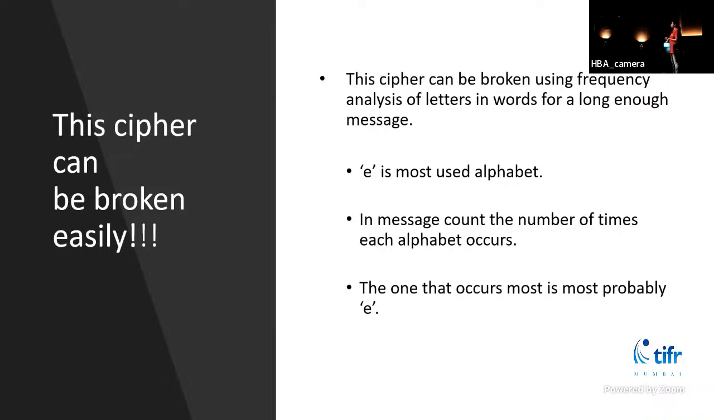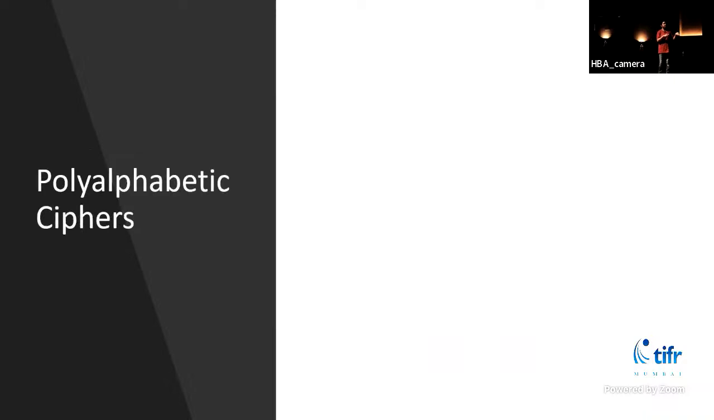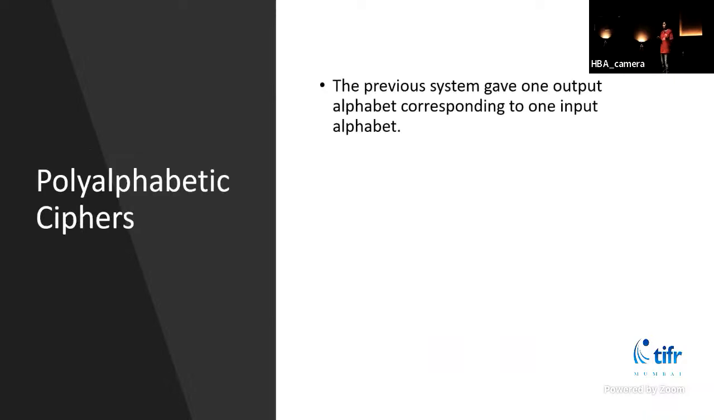So we need more complicated ciphers. One such example is the polyalphabetic cipher. The Enigma machine that we saw uses a polyalphabetic cipher. In the Caesar cipher, we saw that one input alphabet gave you one output alphabet, that is, A was replaced with D.